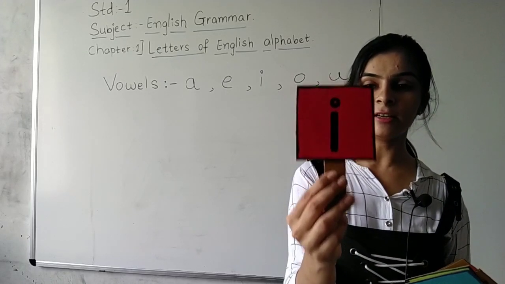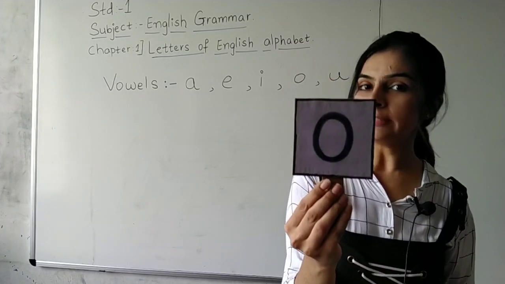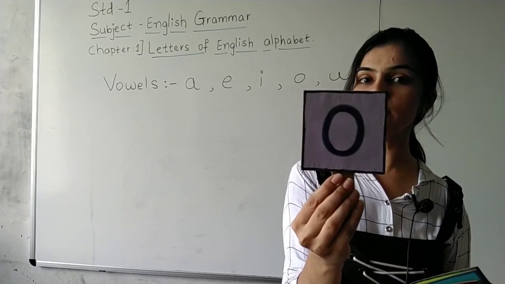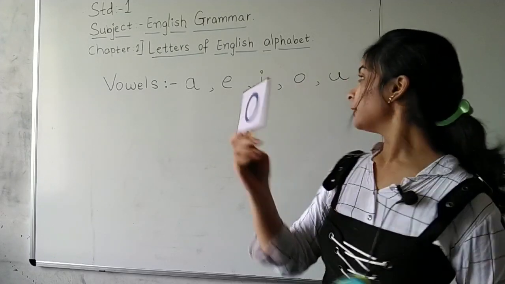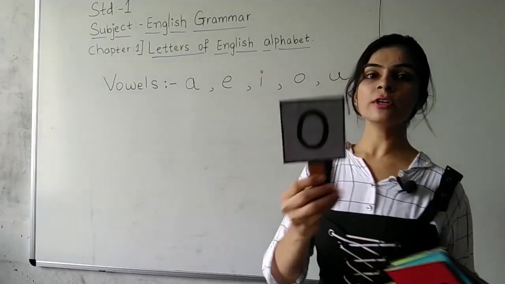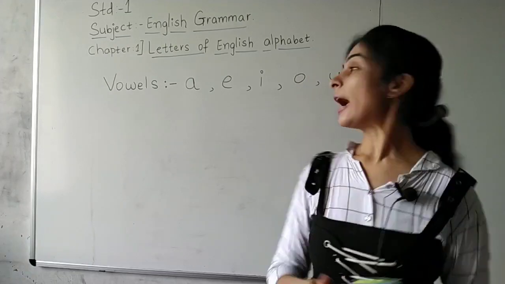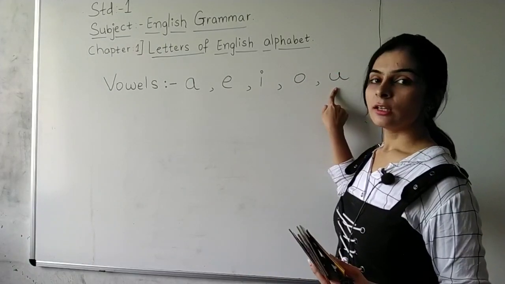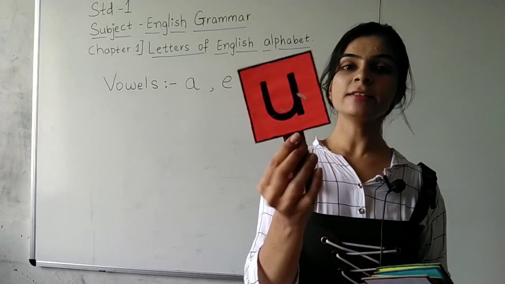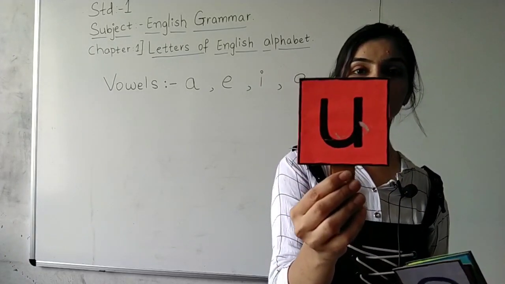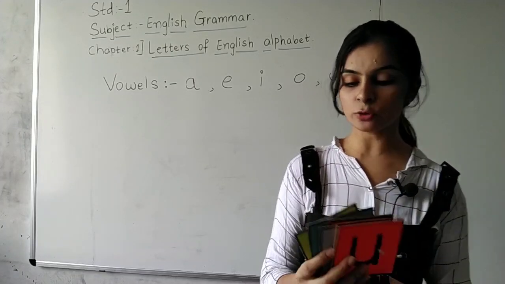Okay? This is letter I. Yes everyone. Which letter is this? This is letter O. Yes? Look at this. What is written on the board? O. Can you see this students? And last one, which letter is this? U. Okay? This is U. Can you see this? U. Clear students? So again I am showing this to you.